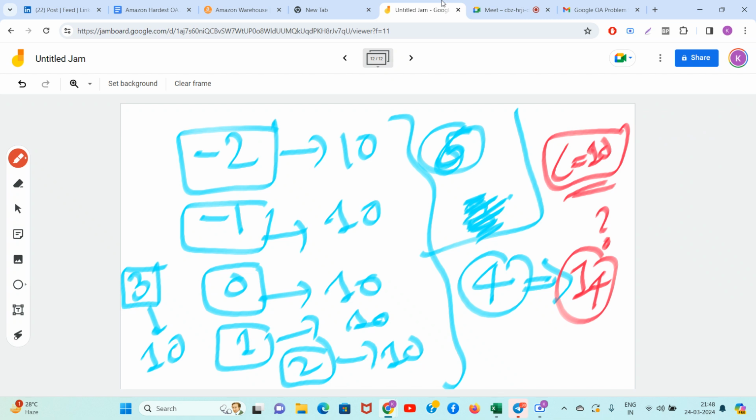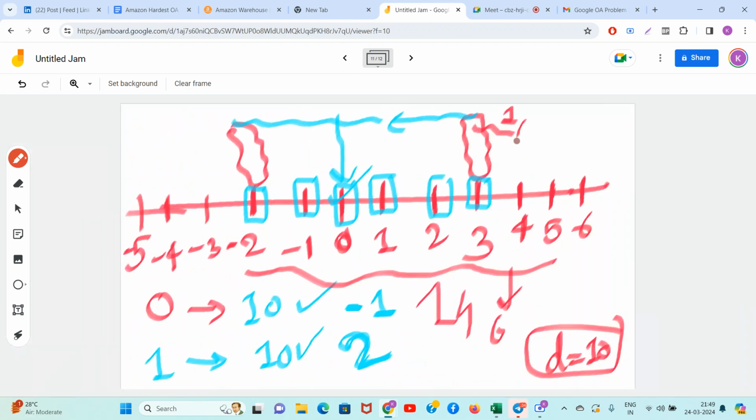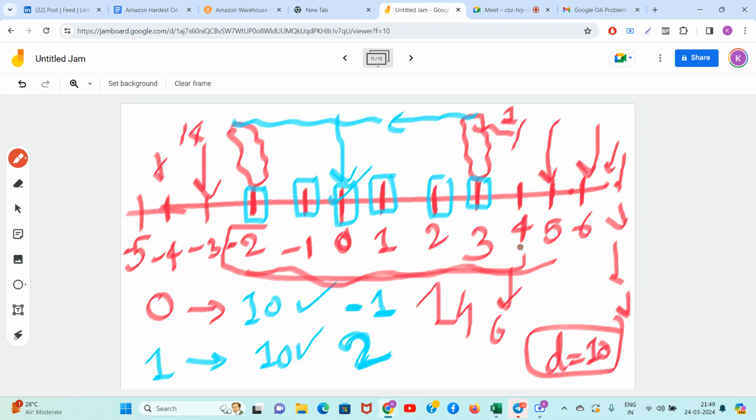Okay, so now listen to me carefully. So 4 is not valid. And even if 4 is not valid, obviously the cost for 5 will be even larger. 5 is so far ahead. The farther you try to bring all the elements, the cost is going to increase, people. Can you feel it? I hope you can feel it. Same thing here, if you try with minus 3, again the cost will be 14, and this cost will be even bigger. So only minus 2 to 3 are the valid points.